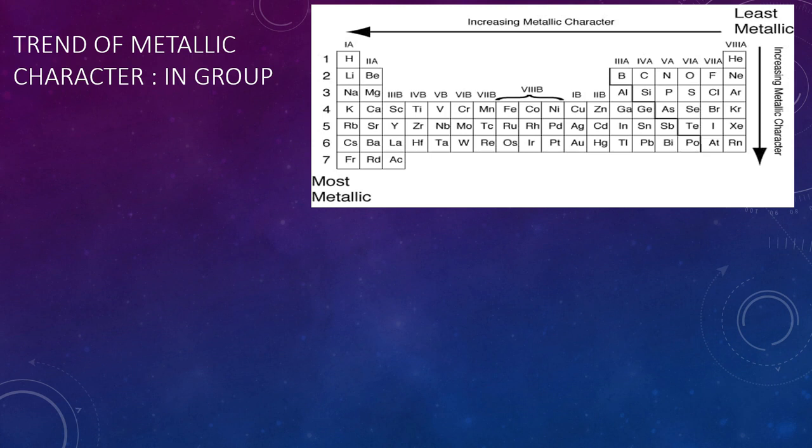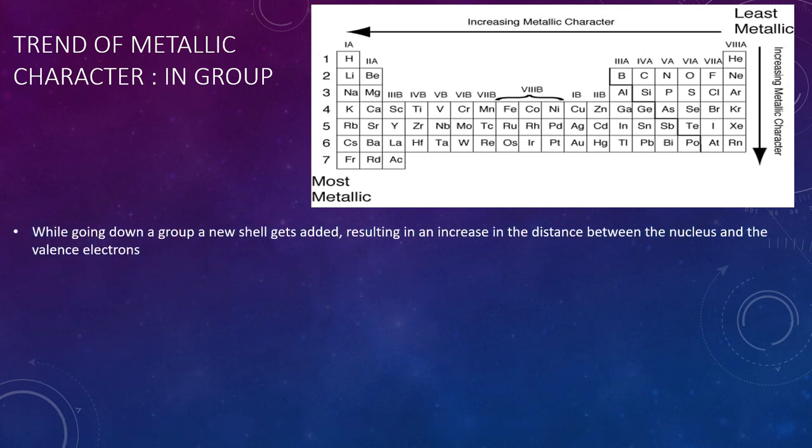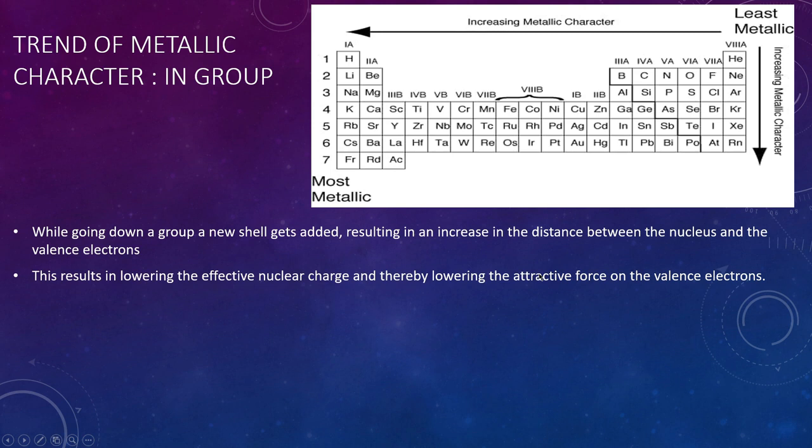Now let's see the trend of metallic character in a group. When we go down a group, a new shell gets added, resulting in an increasing distance between the nucleus and the valence electron. This results in lowering the effective nuclear charge and thereby lowering the attractive force on the valence electrons.